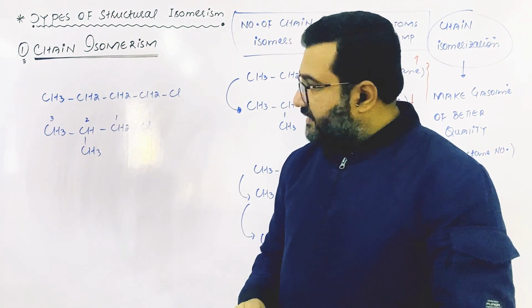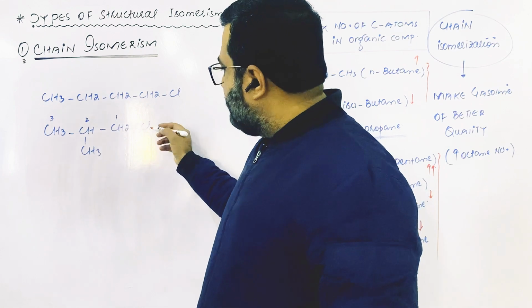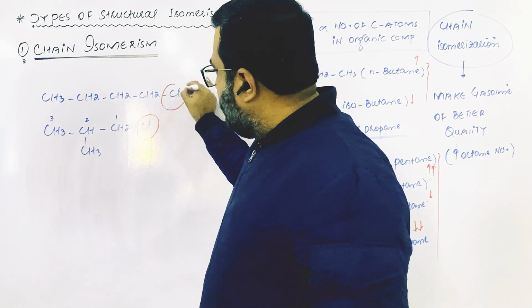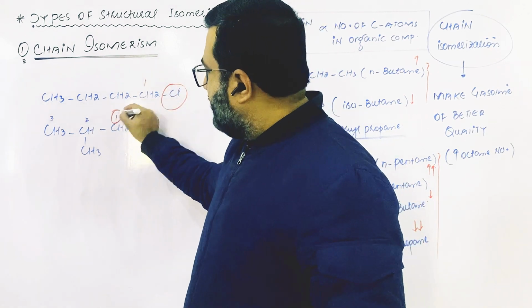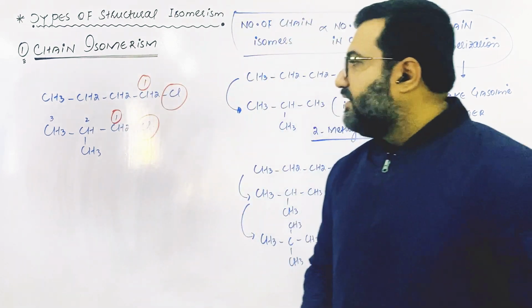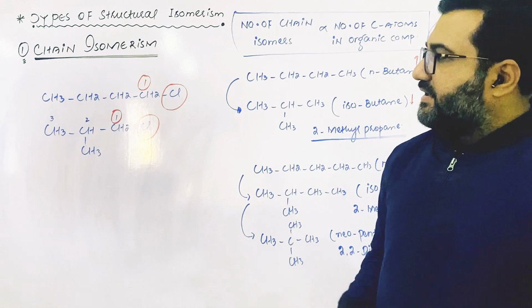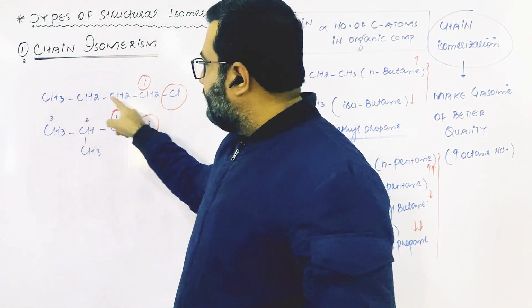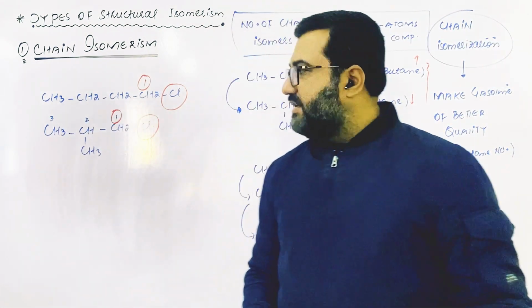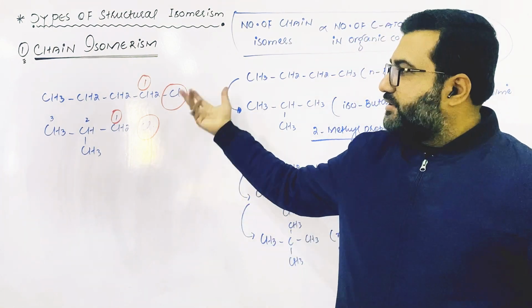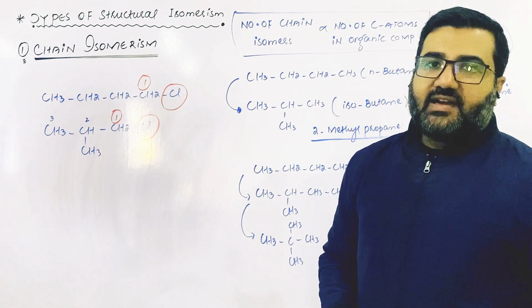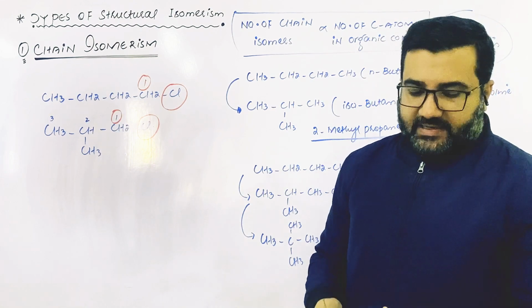Now that one is an alkyl halide. You can see that the functional group in both these molecules is the same. The position of the functional group is also the same, attached to carbon one, but the length of the parent chain is different. Its parent chain has 4 carbon atoms, but the parent chain in this isomer has 3 carbon atoms. So these are two chain isomers of each other, and this is an example from alkyl halides.